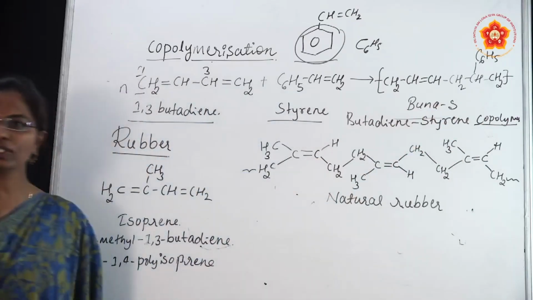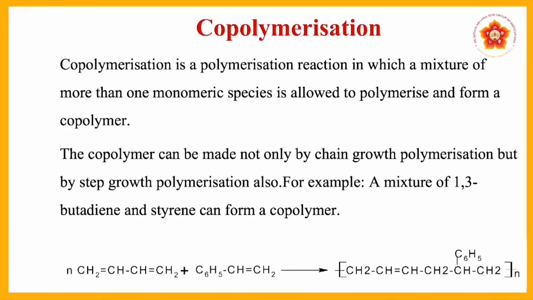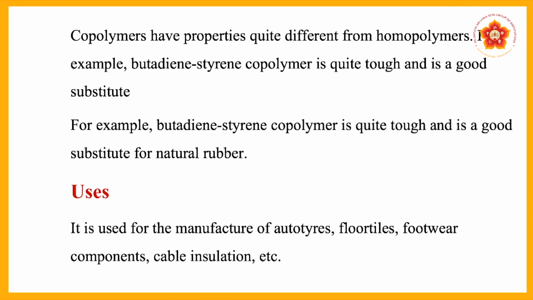Copolymers have properties quite different from homopolymers.